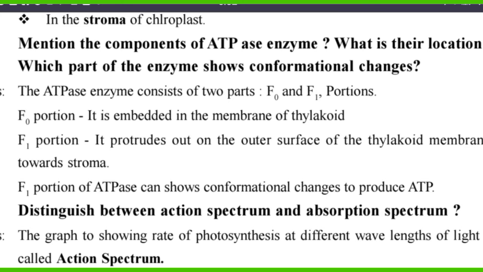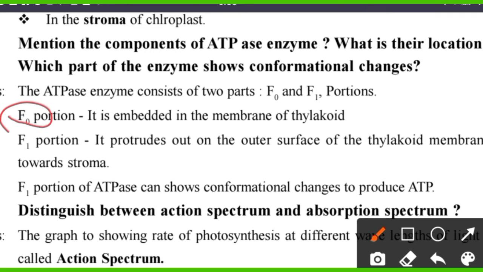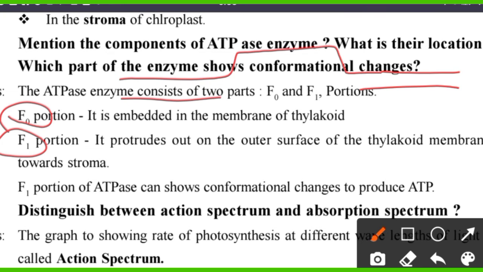So the ATPase enzyme consists of 2 parts, that is F0 portion and F1. The F0 portion is embedded in the membrane of thylakoid. So for example, this is the thylakoid.